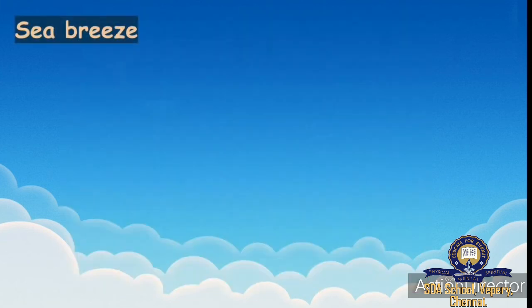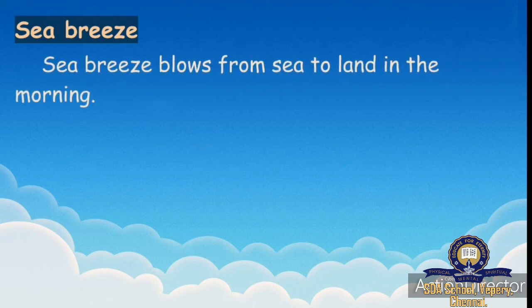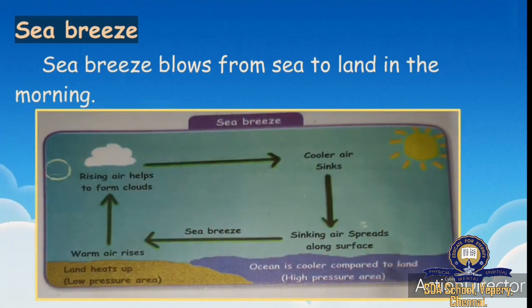Next comes sea breeze. What is that? Sea breeze blows from sea to land in the morning. Okay, you can see the picture here. So the breeze is coming from the sea, then it is going to the land.